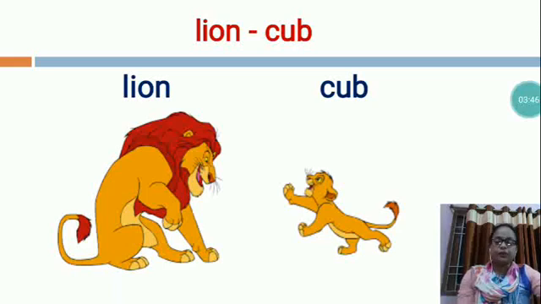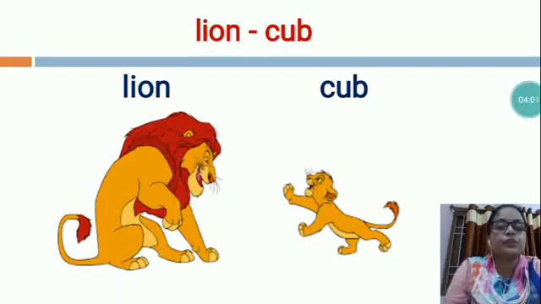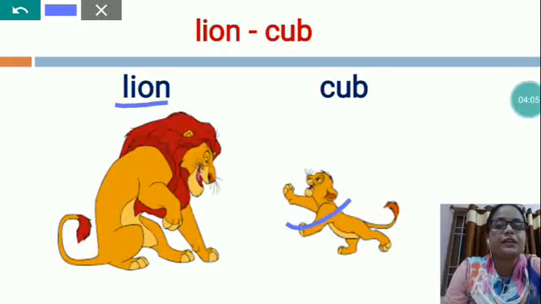Lion babies are born without teeth. The lion babies start to eat meat at about 3 months and are weaned at about 6 months. So, this is the lion and the lion baby is cub.